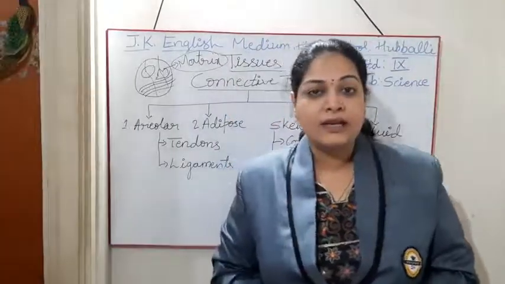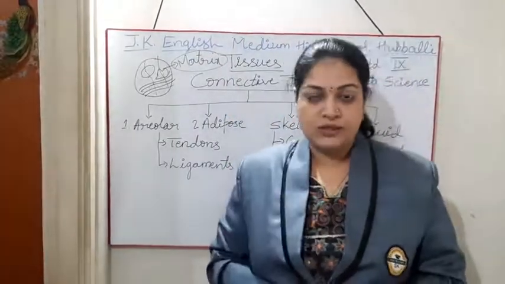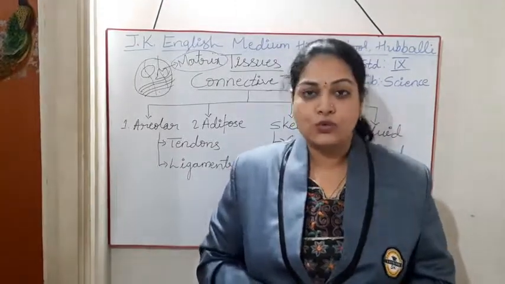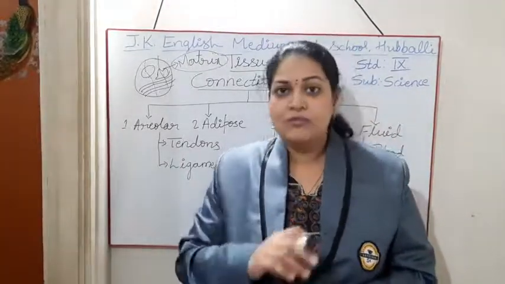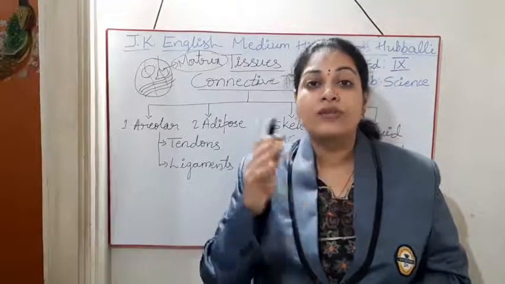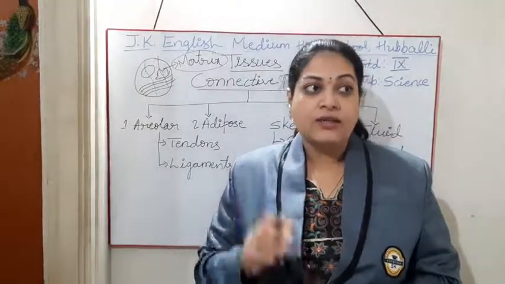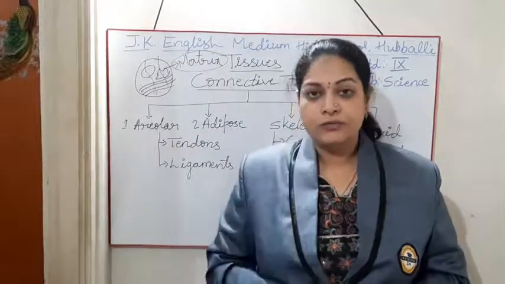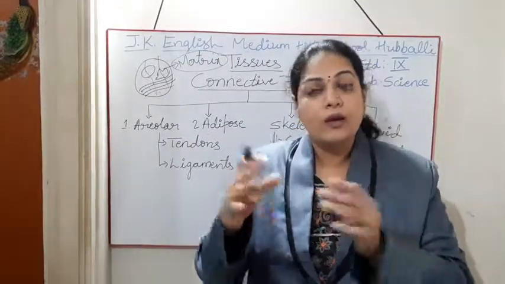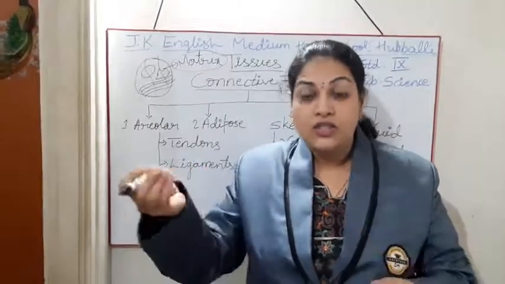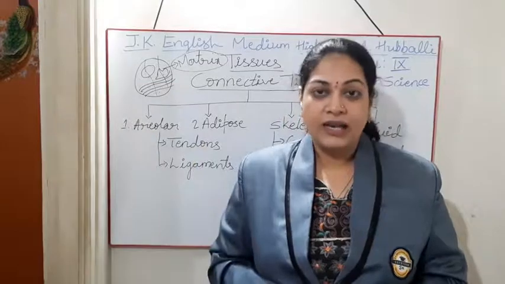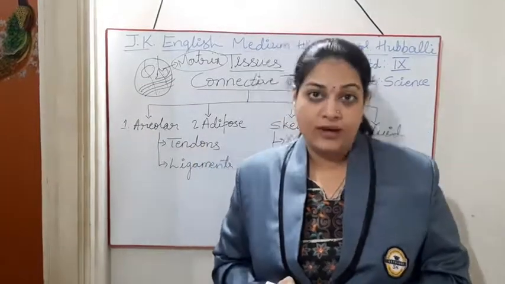It is a ground substance which we find in connective tissue cells. The nature of the matrix can be different. It can be solid, it can be a bit like a gel, or it may be fully liquid. Like that, we find 3 types.